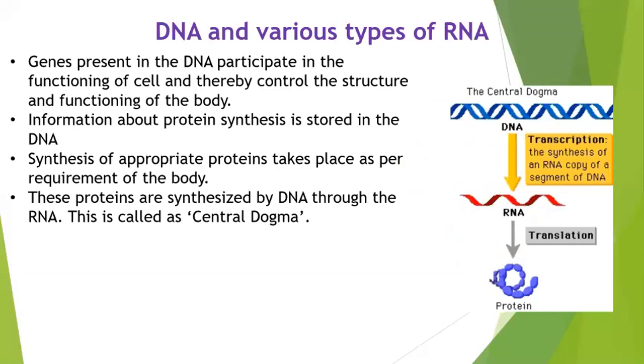Again, the DNA produces RNA, and then the information of DNA is given by RNA to the protein. And this is called the central dogma.